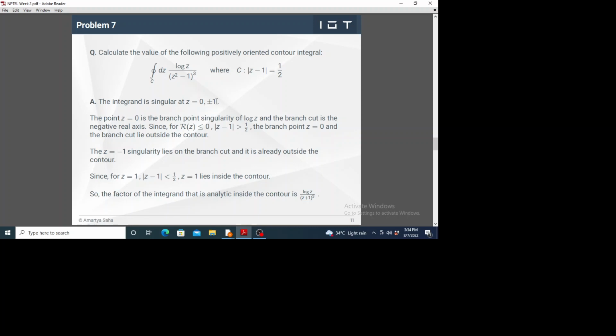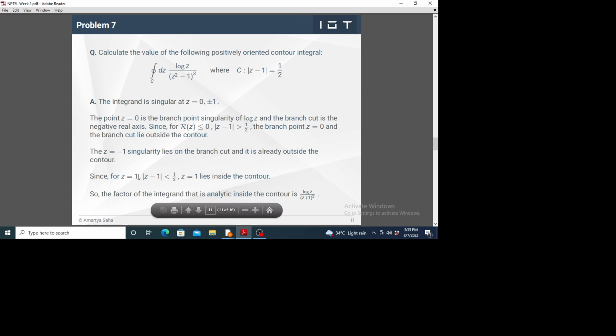Now we check whether minus 1 lies inside or outside the contour. If you substitute minus 1 in the equation of the contour, you will get that |z minus 1| is greater than half. So of course z equal to minus 1 lies outside the contour, and that singularity will not contribute to this contour integral.